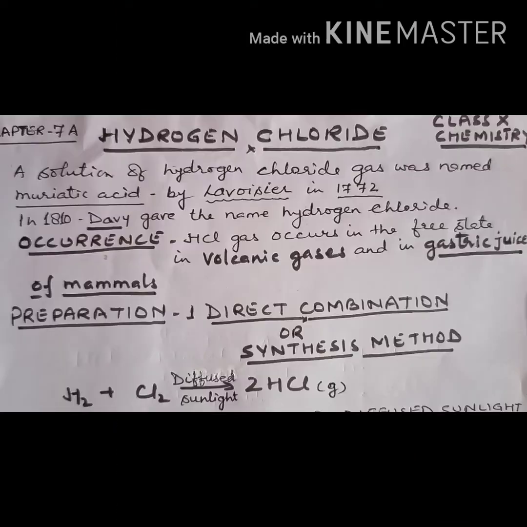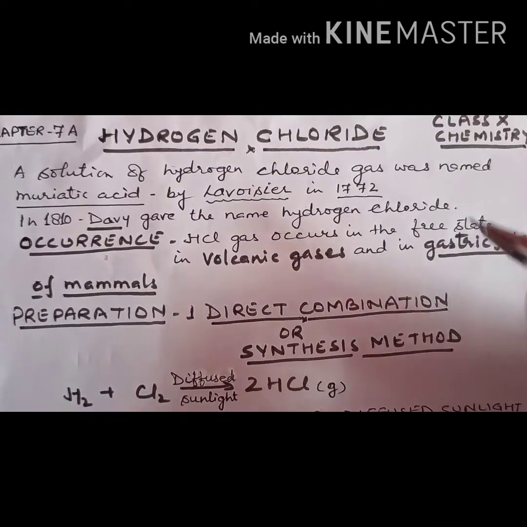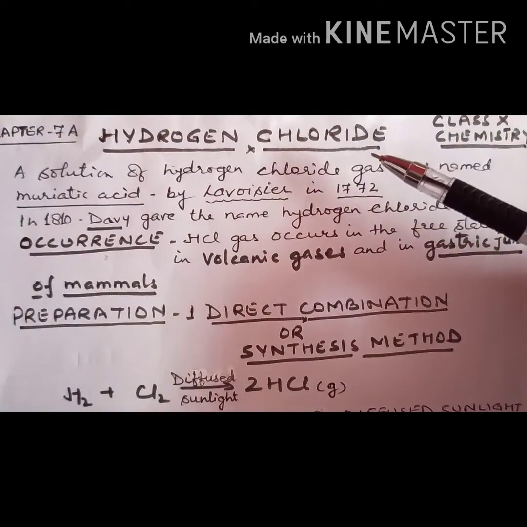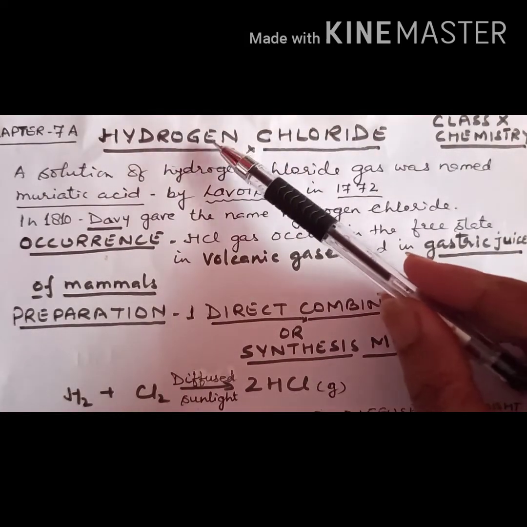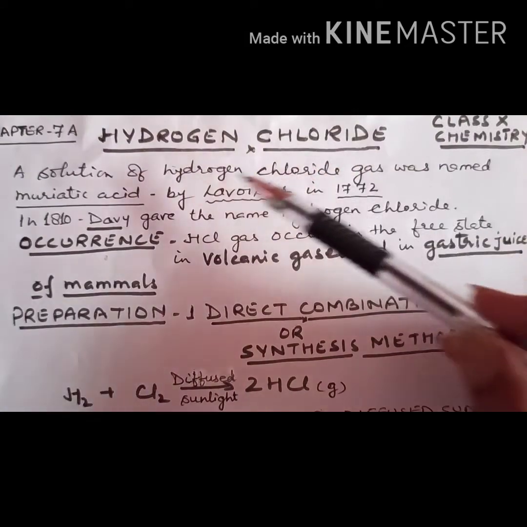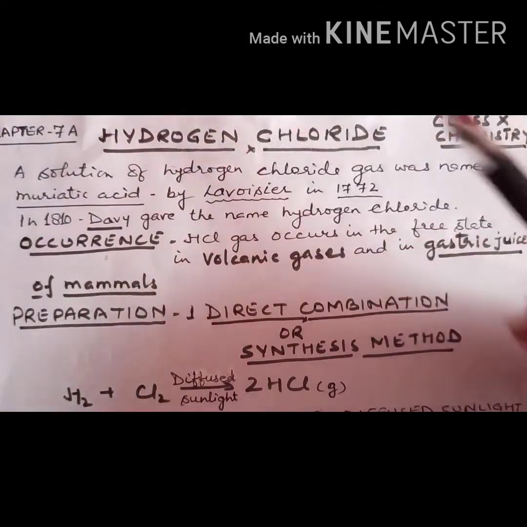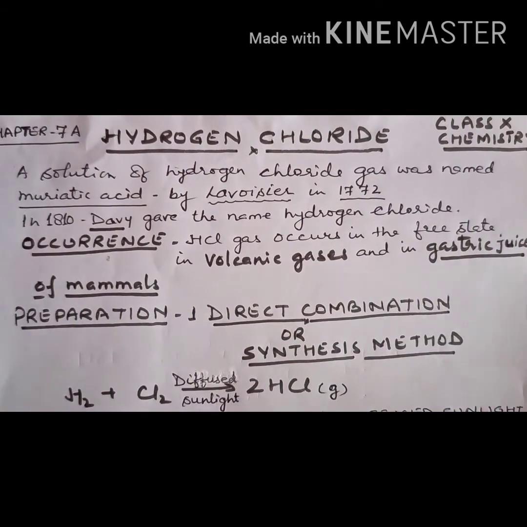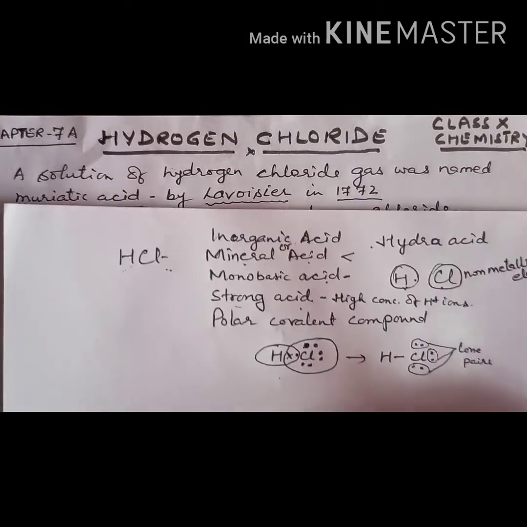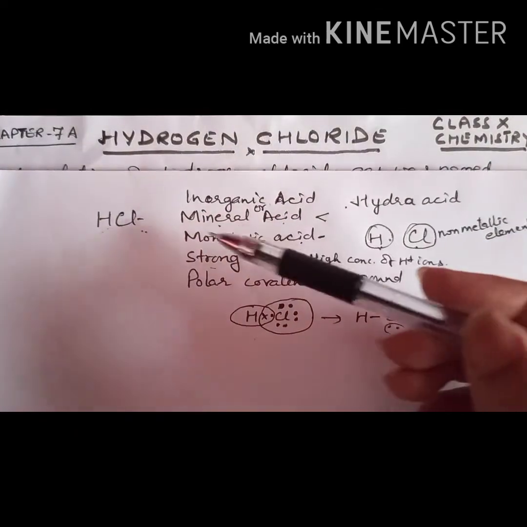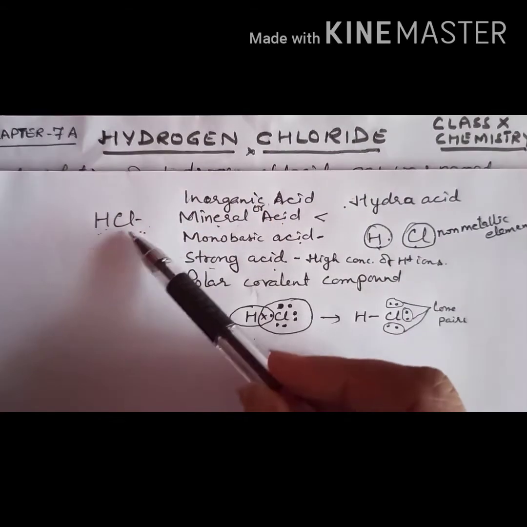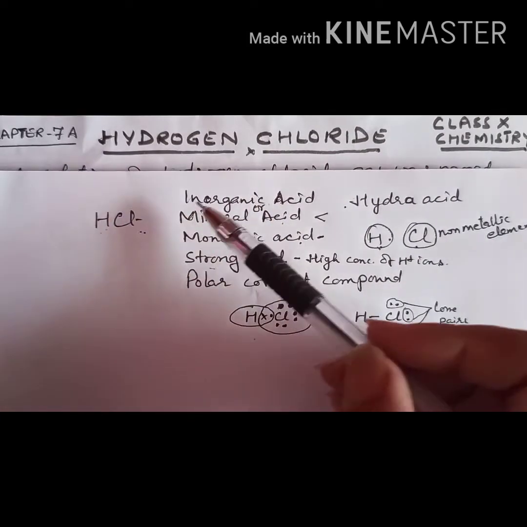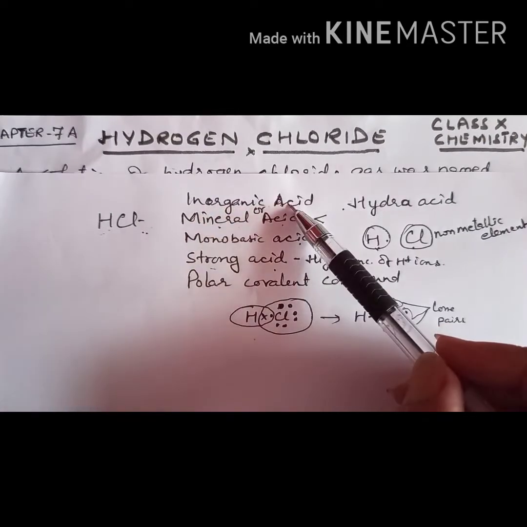Hello children. Now today I'm taking your chemistry class, and the lesson name is hydrogen chloride. Now what is the formula of hydrogen chloride? HCl. All of you know the formula of hydrogen chloride is HCl, and HCl is a gas also and it is an acid also. Now HCl, hydrogen chloride, is an inorganic acid.